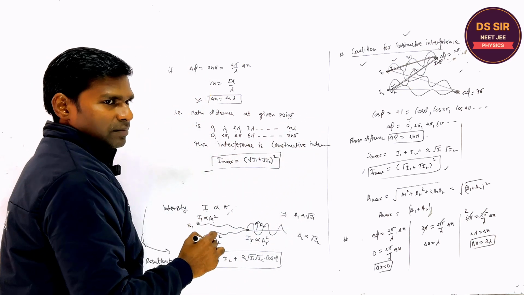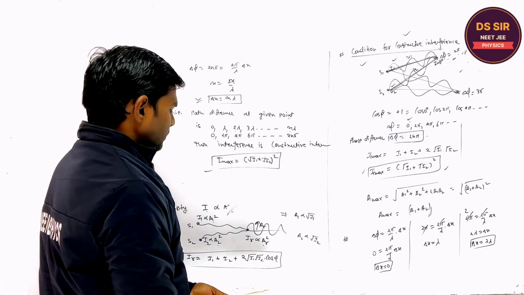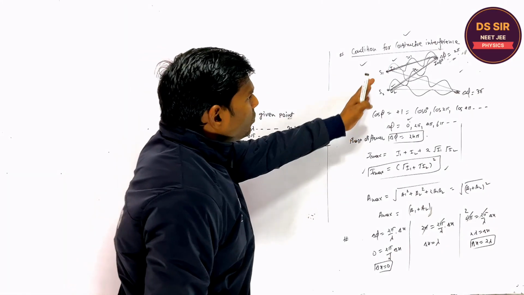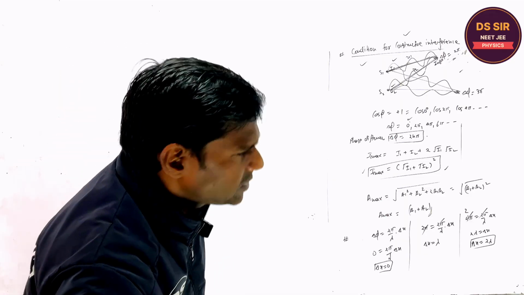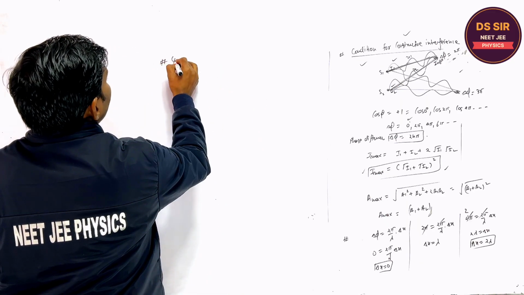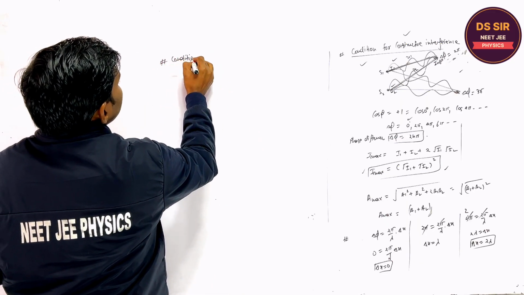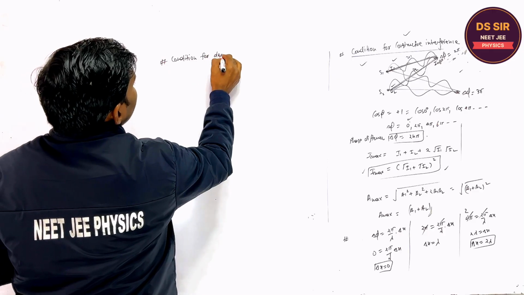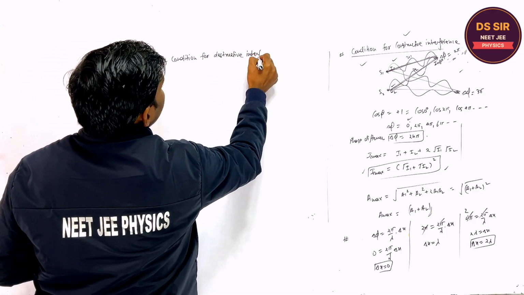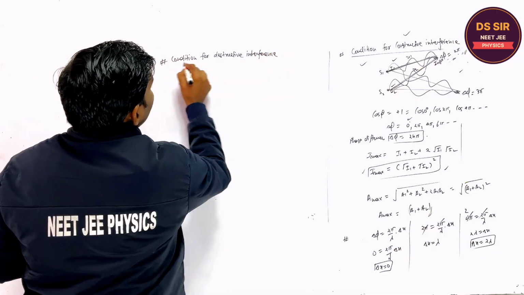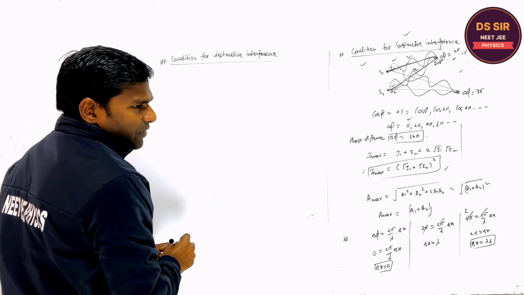2n pi, 2n pi, right? Copy this. Now this is the condition for the constructive interference. Now I will consider the condition for destructive interference. All right, what is the condition of destructive interference?